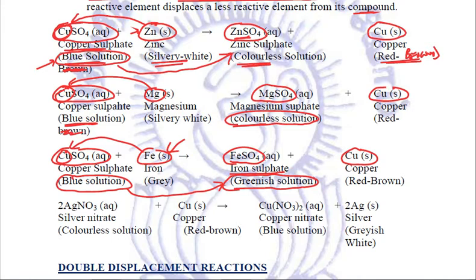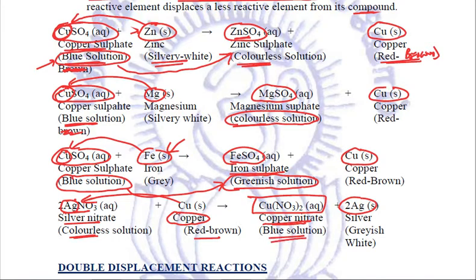Let us see, in silver nitrate AgNO3 solution, which is a colorless solution, when this reddish brown copper is added, then copper is more reactive than silver. Now this copper will displace silver. Silver is given out, and copper nitrate, Cu(NO3)2, is formed, which is of blue color. So the colorless solution of silver nitrate will turn blue on adding copper because of the displacement reaction taking place.